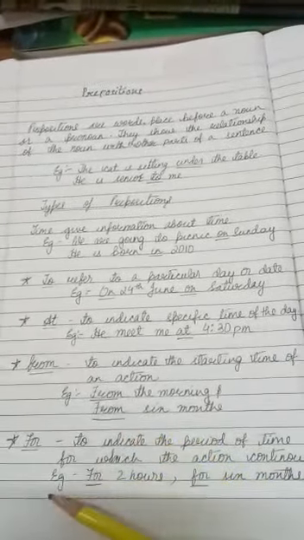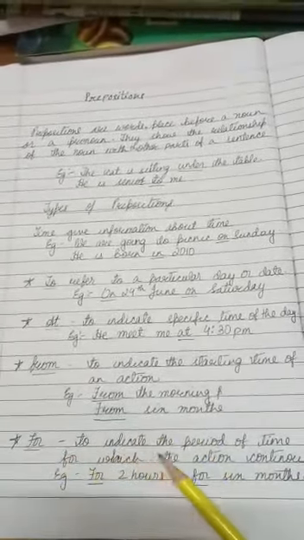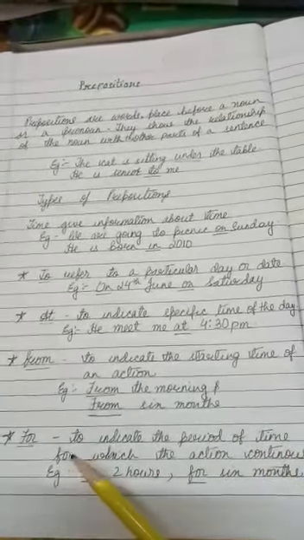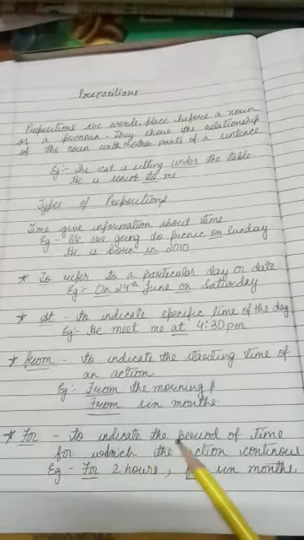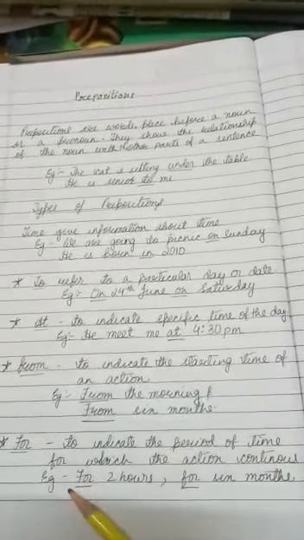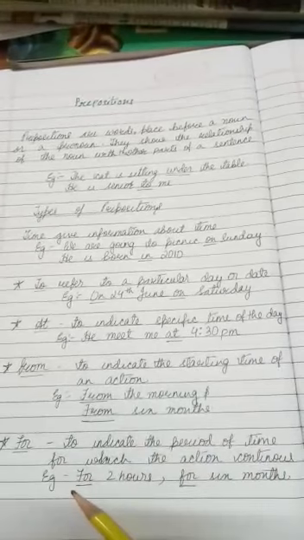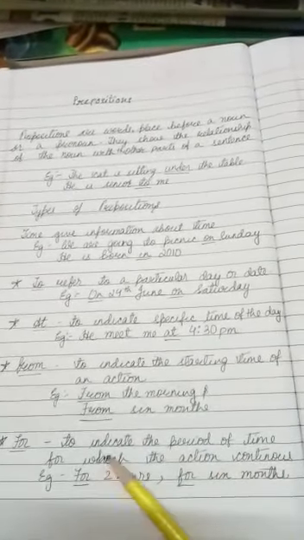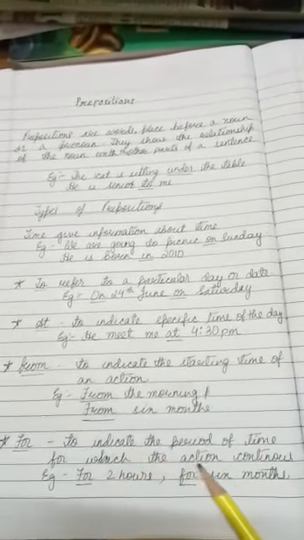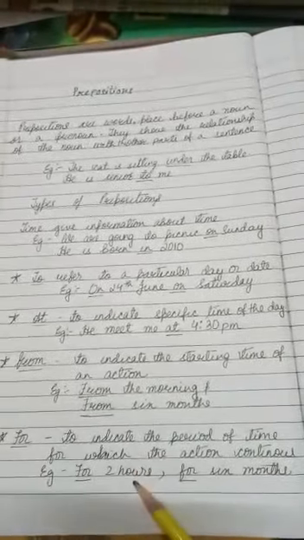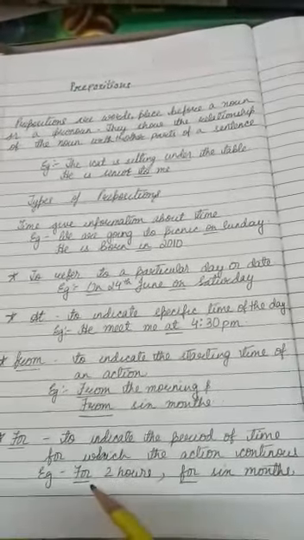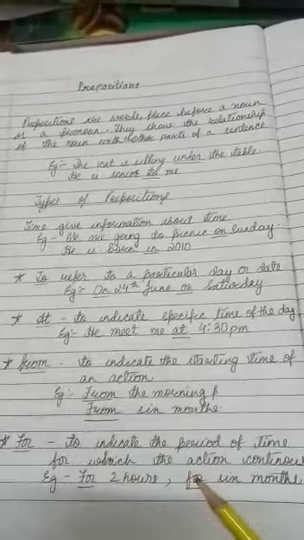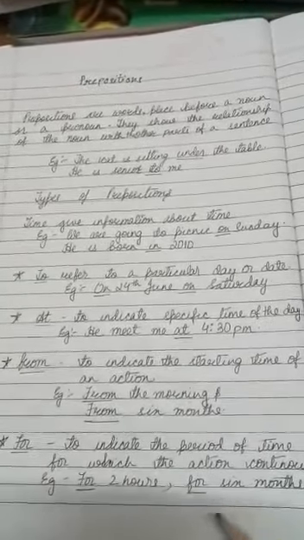Next one is "for", to indicate the period of time for which the action continues. For 2 hours: I am practicing maths for 2 hours. For 6 months: he is on training for 6 months.